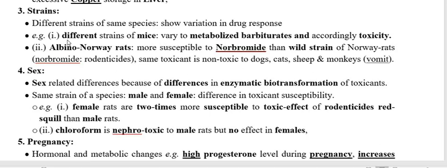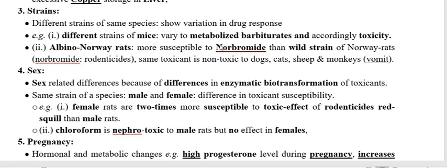Take another example under strain, the mice. Different strains of mice usually vary in their metabolizing property. Take the example of barbiturates, which are usually used for their sedative action. Different strains of mice vary in their metabolizing property of barbiturate.